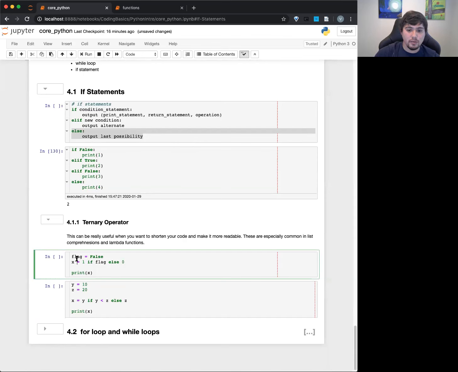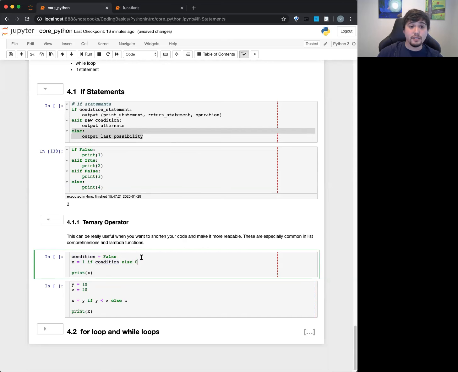So I'm going to walk through this. I have this flag here. So this is our condition. I should really just call this condition. Condition. I'm not a speller. I'm a data scientist. All right. So condition equals false. X is equal to 1 if condition, else 0.